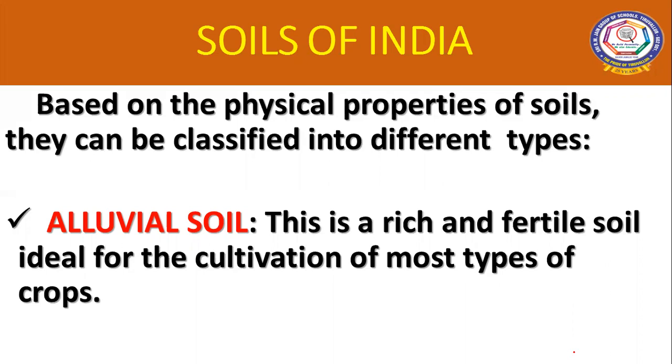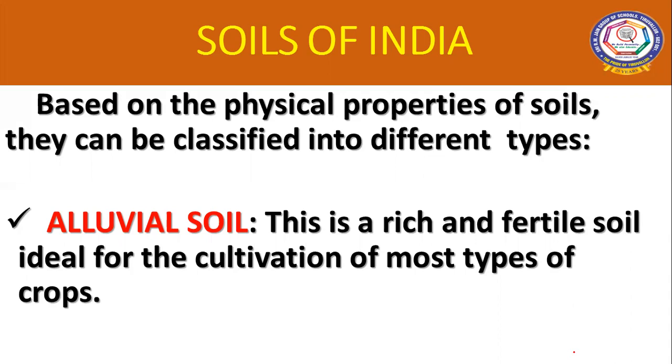So let us see one by one. Mostly the classification is based on the origin, color, composition, texture, and location. Based on this only, we are going to classify the different types of soil.